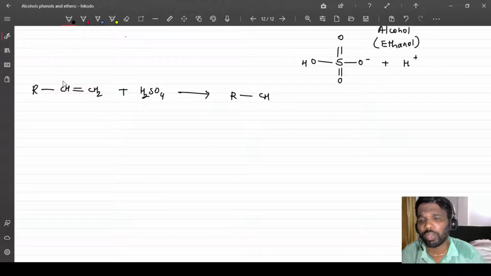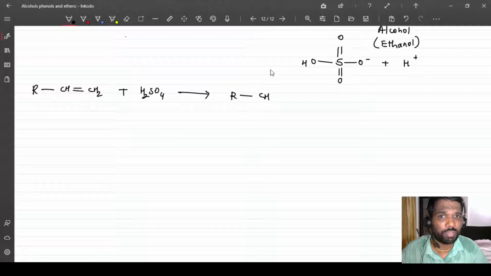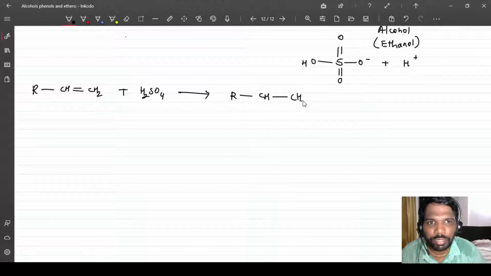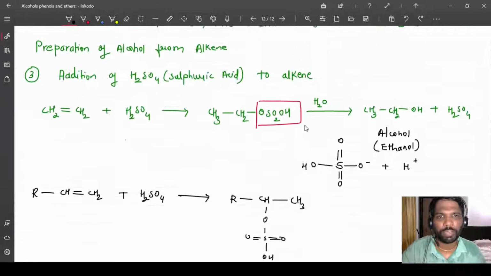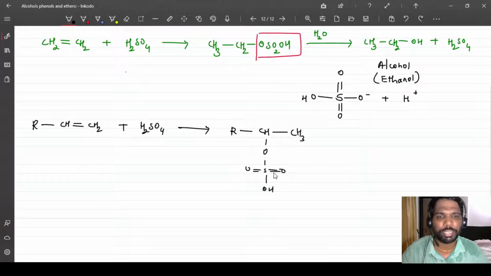Now it follows Markovnikov's rule, meaning the negative part of this acid will go to the carbon which has less number of hydrogens. Here oxygen will come, and this is how the linkages will look. This is the same thing I have written over here, just in an open form.